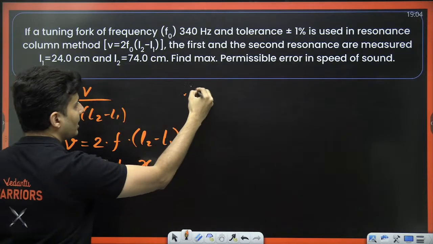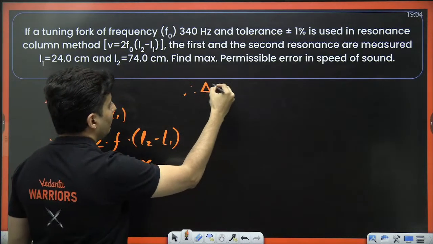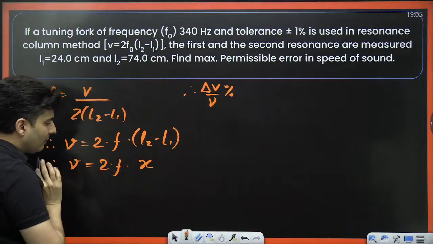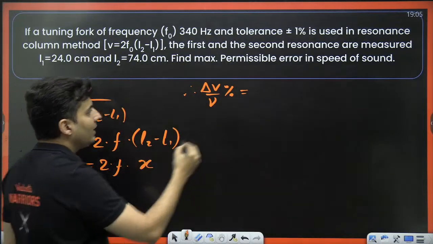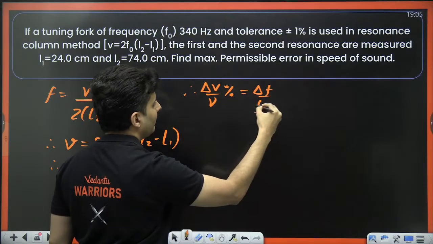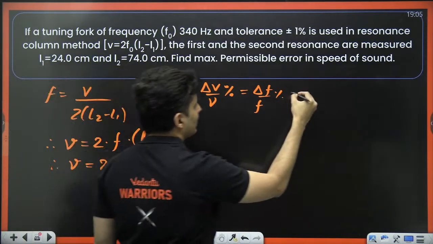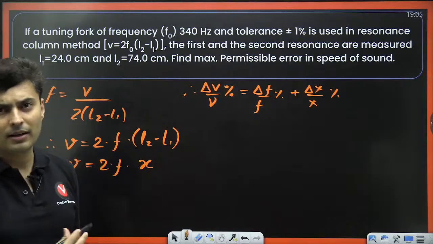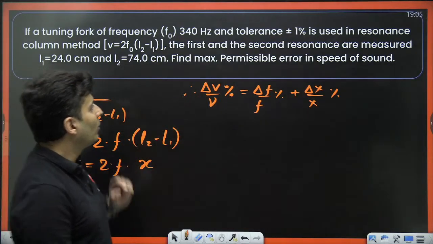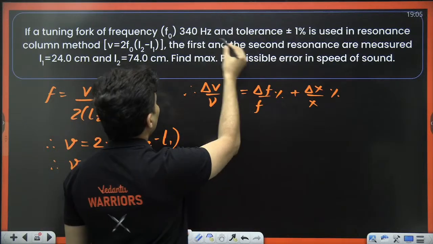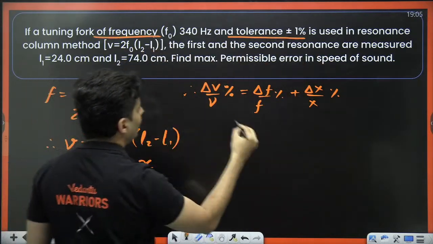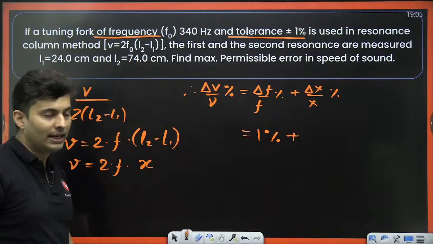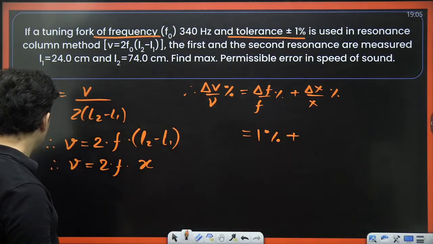So think about it. When I try to find the relative percentage error in the speed of sound, this number 2 will not make any difference. Find the relative error in frequency, and also just add to it the relative error in that term X. Multiply by 100, you will get it as a percentage. Now do I know the frequency percentage error? Yes, the percentage error in the frequency is just 1%. How much is the percentage error in the difference of the lengths? That is the tricky part.